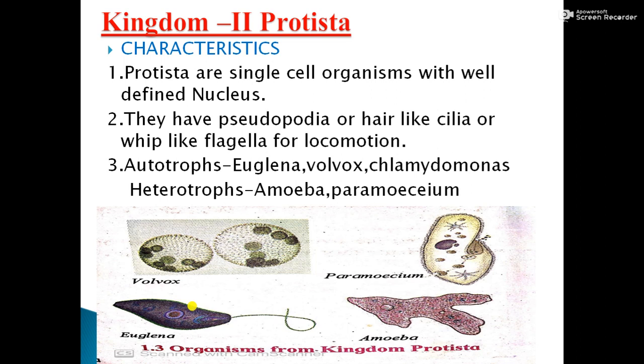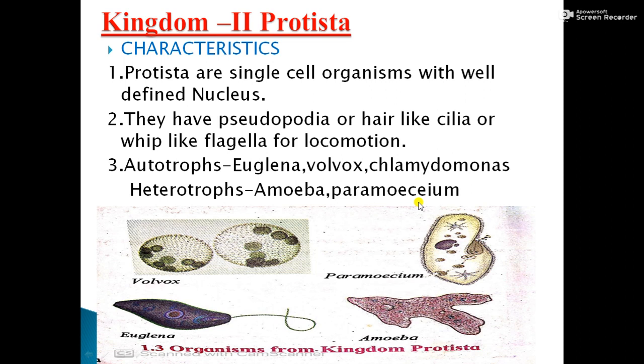Now we'll concentrate on the kingdom second, that is called Protista. What are the characteristics of the kingdom Protista? Protista are single cell organisms with a well defined nucleus. They have pseudopodia or hair-like cilia or whip-like flagella for locomotion. Autotrophs, examples Euglena, Volvox, Chlamydomonas. Heterotrophic organisms, amoeba, paramecium, etc.